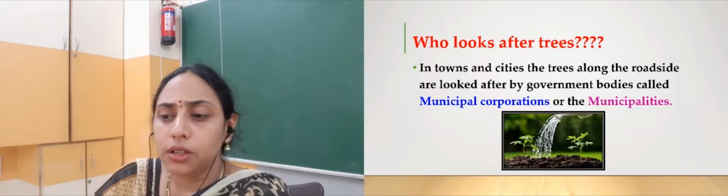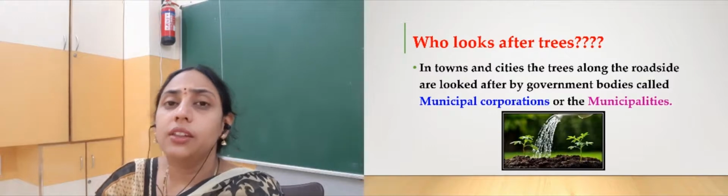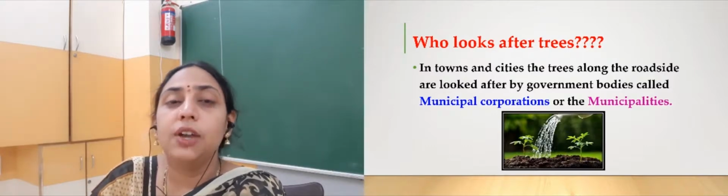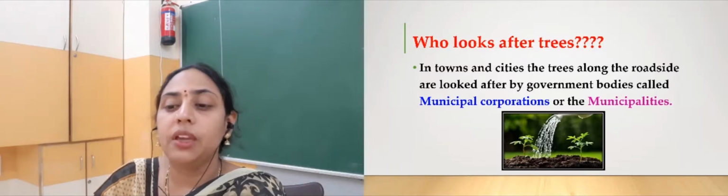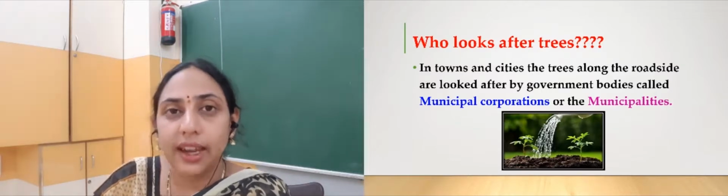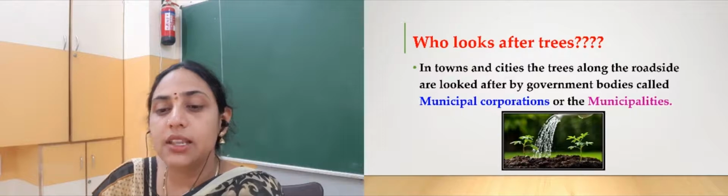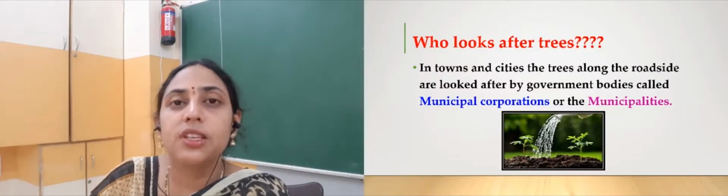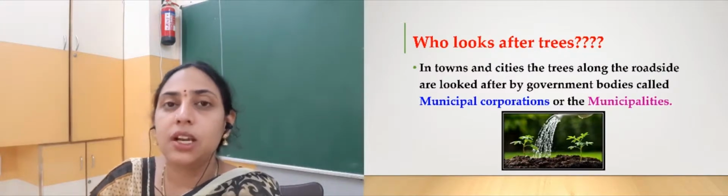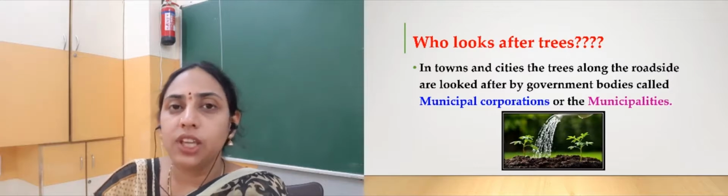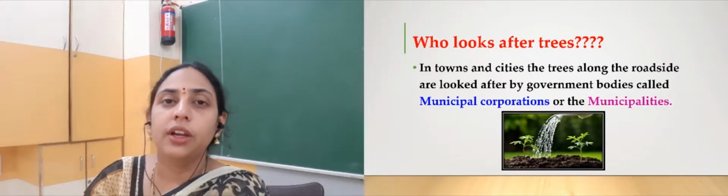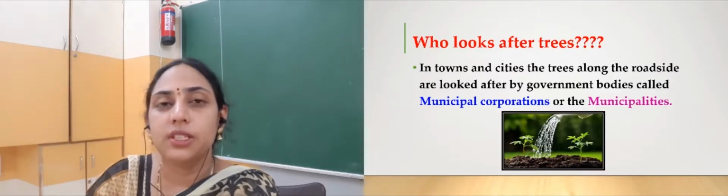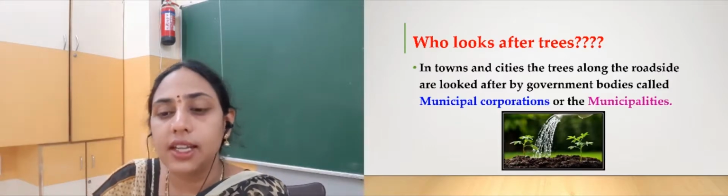And how they take care, they build fences around these plants, okay, and they make some metal cages so that the cattle won't feed on these plants when they put the small plants, baby plants, also called saplings. They give all the protection so that they won't get eaten by different domestic animals or cattle, right?